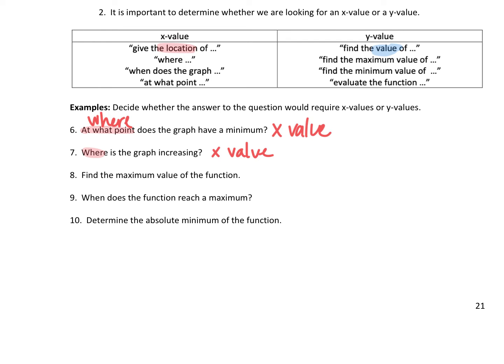Find the maximum value of the function. That's the y value. I'm asking like find the maximum height of a plane. Do you see what we're doing here? The actual value. So that is your y value.